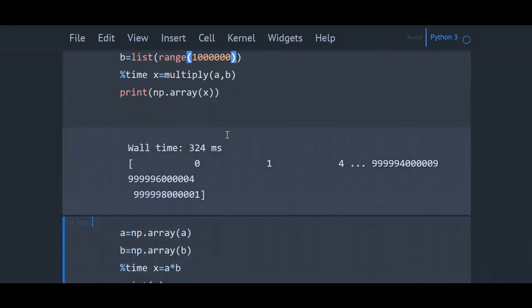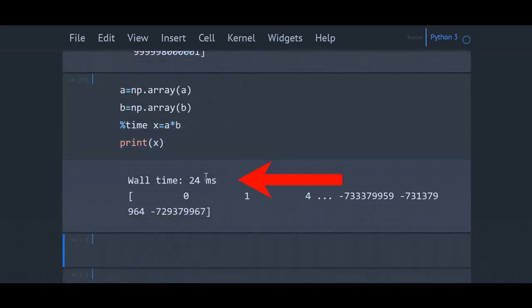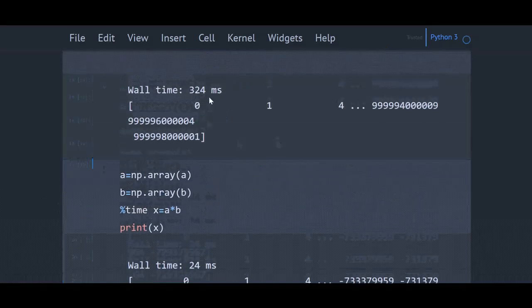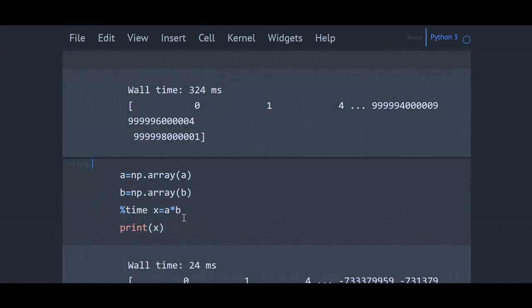Now for loop takes 324 milliseconds while NumPy array takes 24 milliseconds. So there is a difference, 324 milliseconds and 24 milliseconds. Here we get a clarity on the difference in time. This is the case of one-dimensional array. Imagine how much will be the complexity in the case of large datasets where the dimensions are very large. In data science, we will be dealing with very large datasets. Computational intensity will be very high with large amount of data.